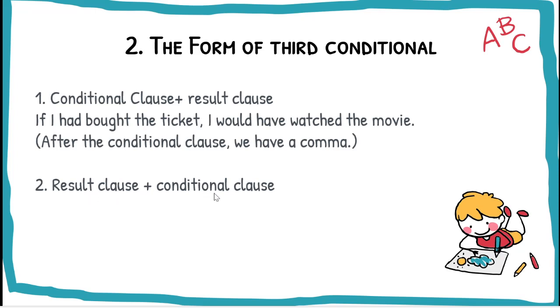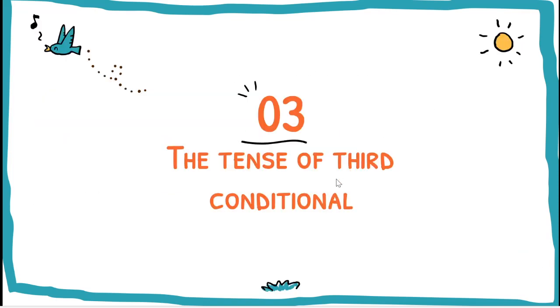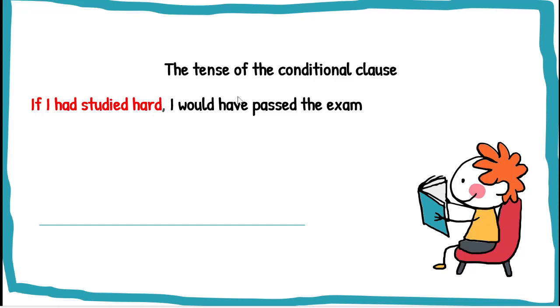Result clause and conditional clause. I would have watched the movie if I had bought the ticket. Okay, so here we don't have a comma or we don't need a comma if we start with result clause. So this is the form. And then let's look at the tense of third conditional.